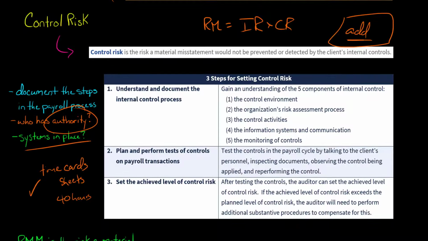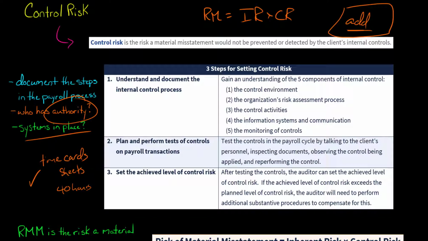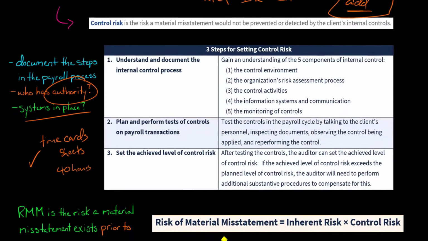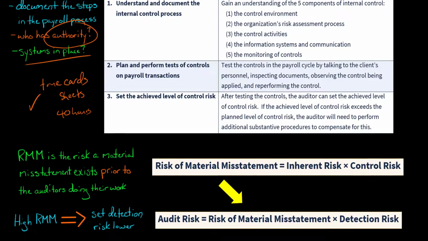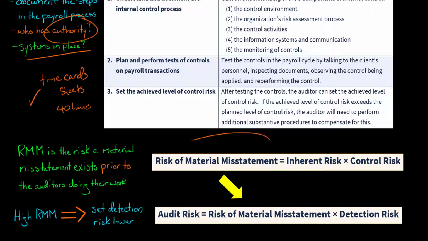Because remember, ultimately, the whole reason that we're calculating the risk of material misstatement, which I should put an extra M there, RMM, is that the auditor needs to determine how to set detection risk. Okay, they need to set detection risk. And so if we come back to our initial thing, I said risk of material misstatement, RMM, is a function of inherent risk and control risk. And we just talked about both of those, okay?